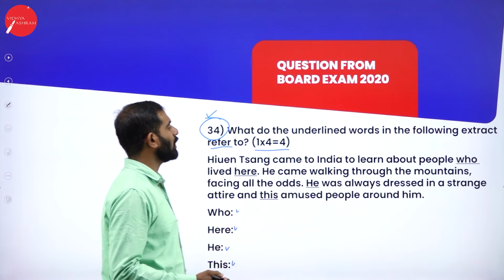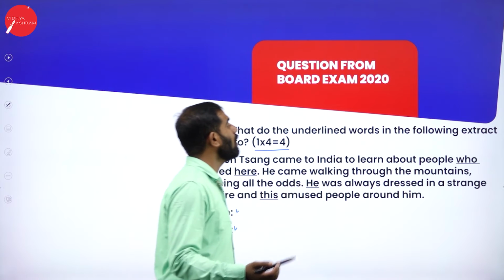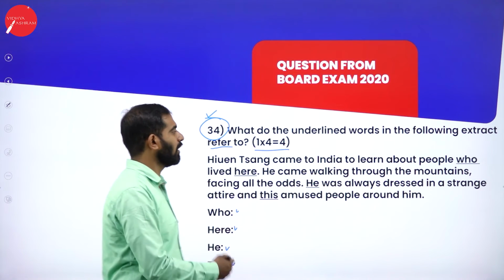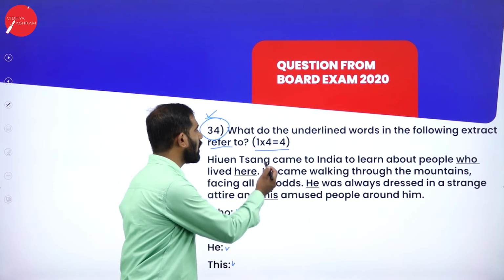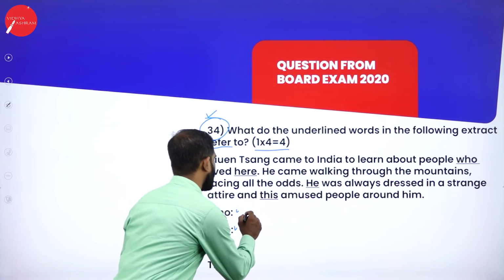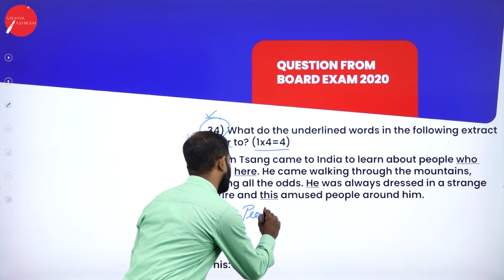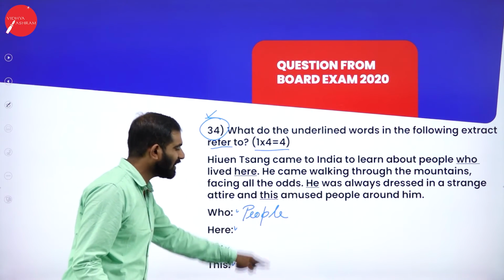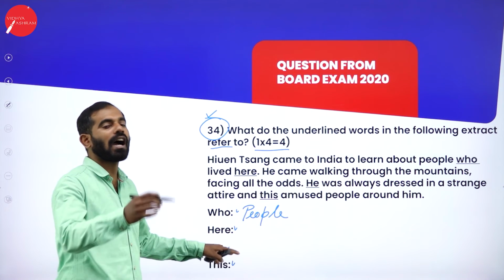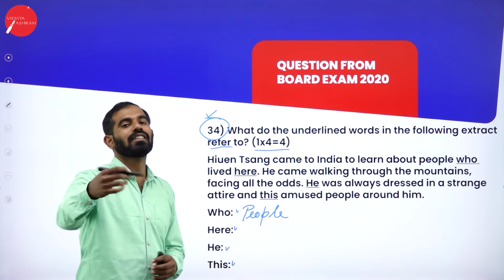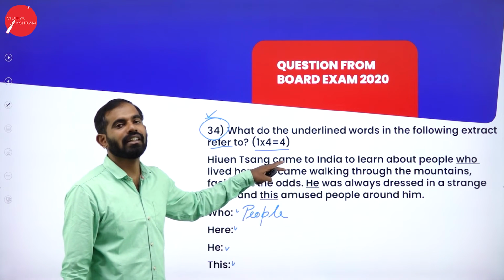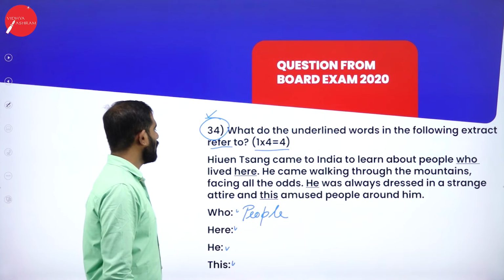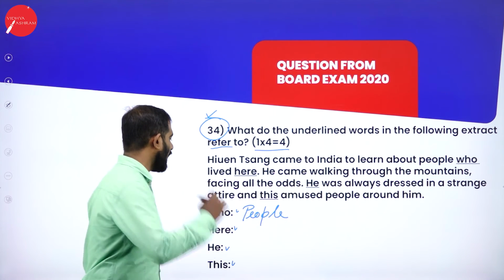Huan Sang came to India to learn about people who lived here. So what does the word who refer to? Who refers to people of India, or just simply write people. You have to write these words. Don't just mark, underline or do some other stuff while answering in your answer script. Lived here, where? In India.